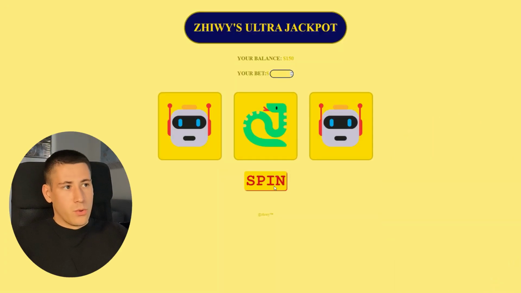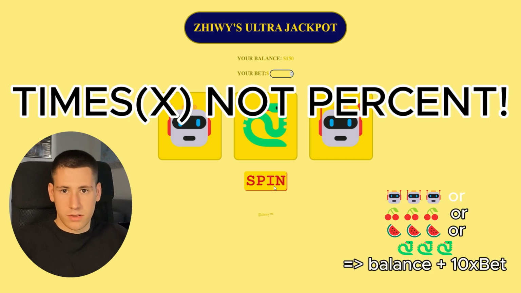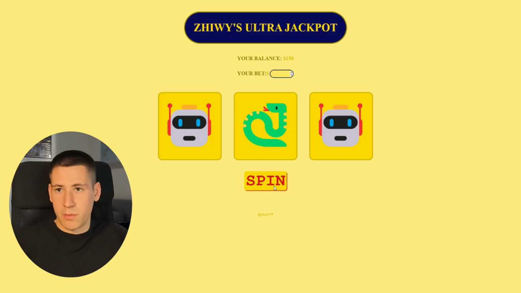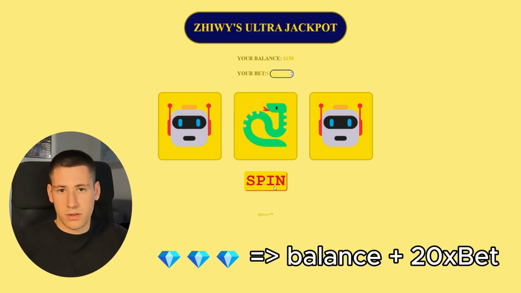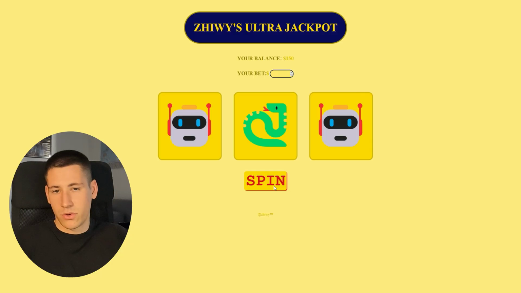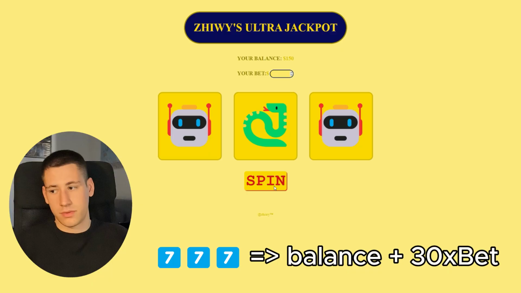The workings of ZWiz Ultra Jackpot is created so that if you get 3 same symbols, you win a prize or you lose more money than you bet. If you get 3 poops, you lose 20 times the amount of money you invested. If you win 3 robots, 3 pythons, 3 watermelons or 3 cherries, you get 10% of the bet you invested. If you get 3 diamonds, you get 20 times the bet that you put on, and if you get 3 7s, that's a jackpot, and you win 30 times the amount that you invested.